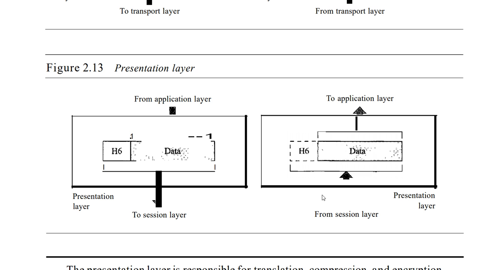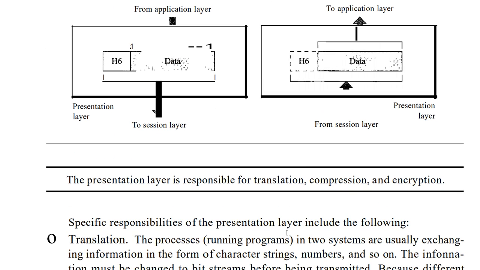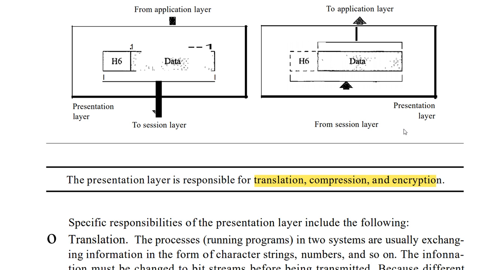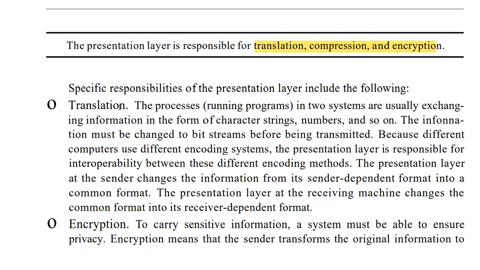The presentation layer is responsible for three main things: translation, compression and encryption. You remember this point. So what is translation now? Translation in the sense, the processes in two systems are usually exchanging information in the form of characters, strings, numbers or anything. That information must be changed to bit streams before being transmitted.